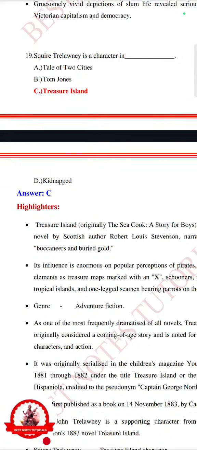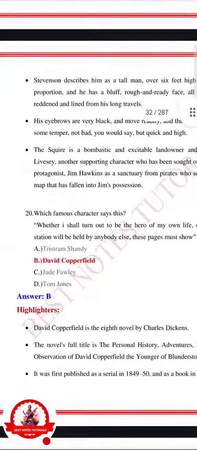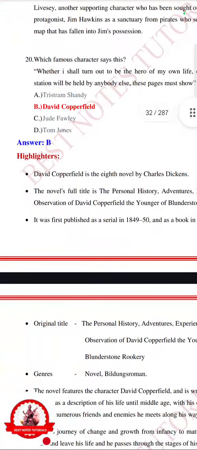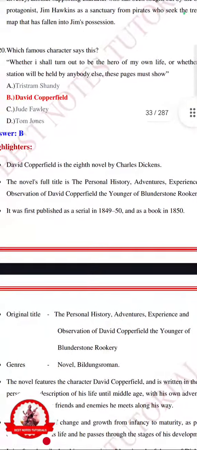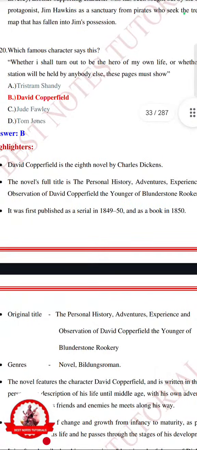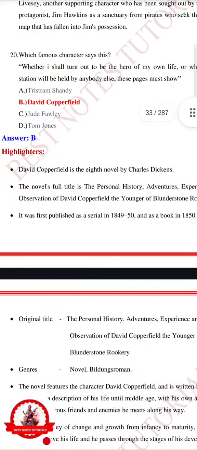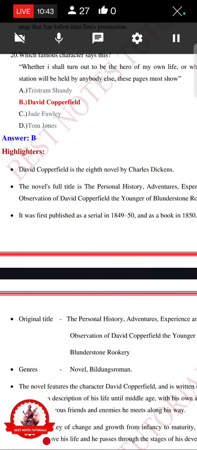Squire Trelawney is a character in A Tale of Two Cities, Tom Jones, Treasure Island, or Kidnapped. So answer was C, Treasure Island. Last one for you for today's video. Which famous character says this? Whether I shall turn out to be the hero of my own life or whether that station will be held by anybody else, these pages must show. Tristram Shandy, David Copperfield, Jude Fawley, Tom Jones. Answer is David Copperfield.